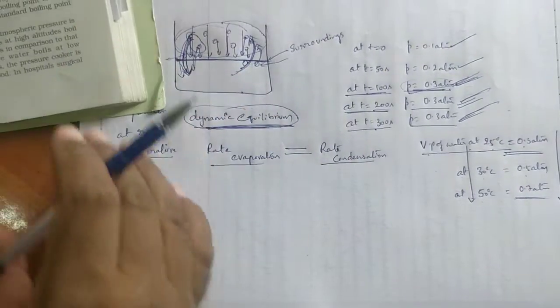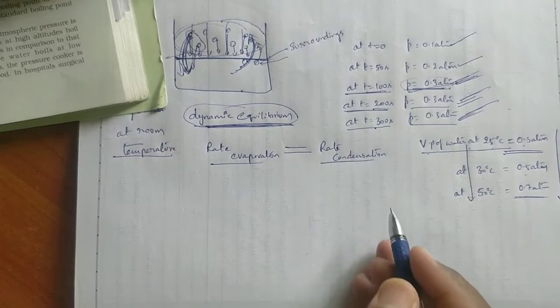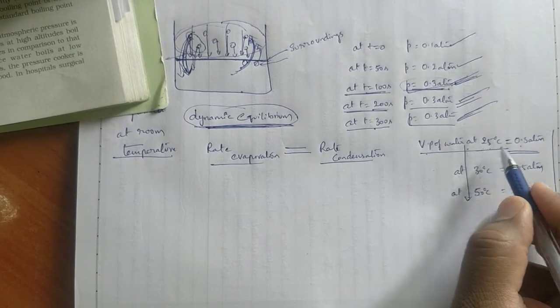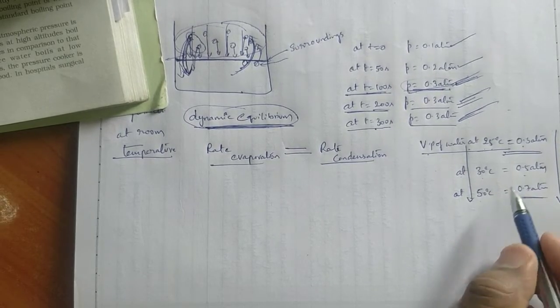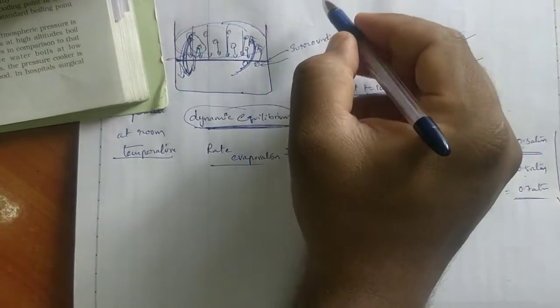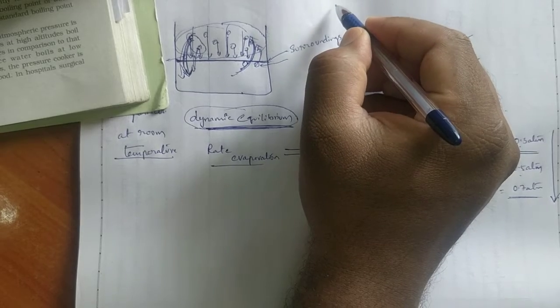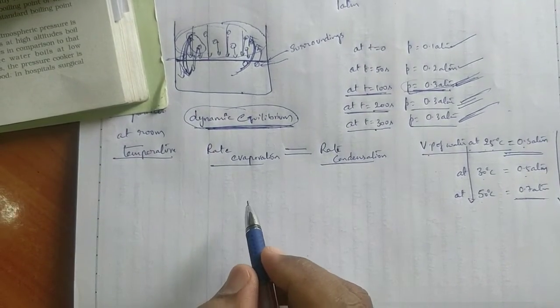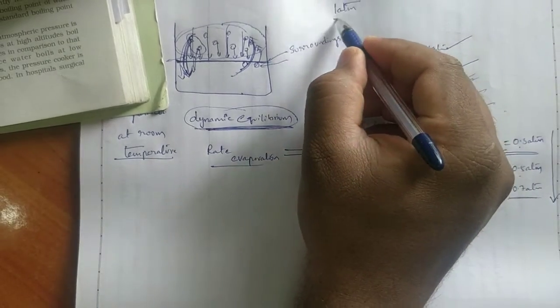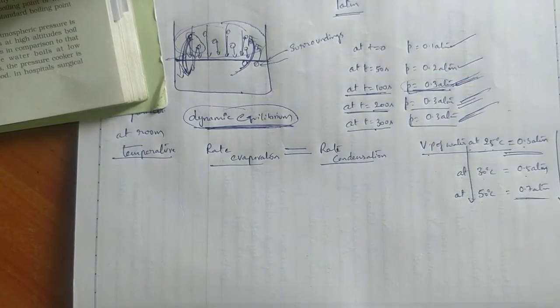Now, if you continue the same explanation, let us see. I told at 25 degrees centigrade 0.3 atmosphere, at 30 degrees centigrade 0.5 atmosphere. Surrounding atmospheric pressure is 1 atm.